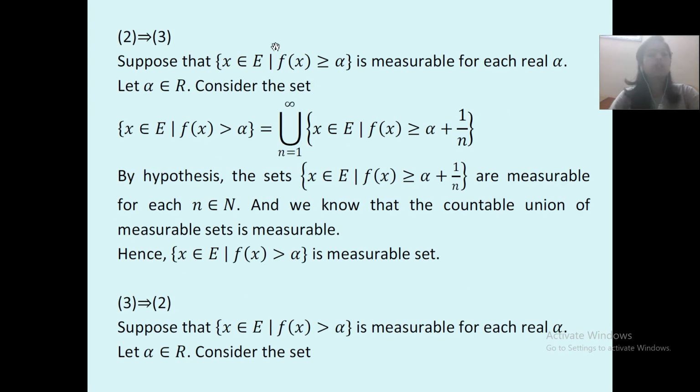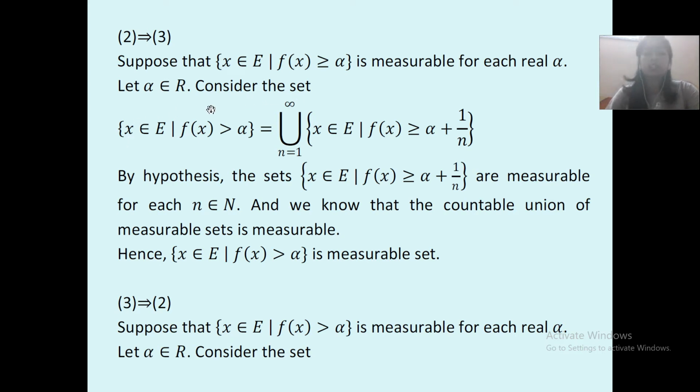Yes, 2 implies 3. We will build a bridge between the first equivalent part and the next equivalent part. 2 implies 3. Suppose that the set {x belongs to E such that f(x) is greater than or equal to alpha} is measurable for each real alpha. Let alpha belong to R.